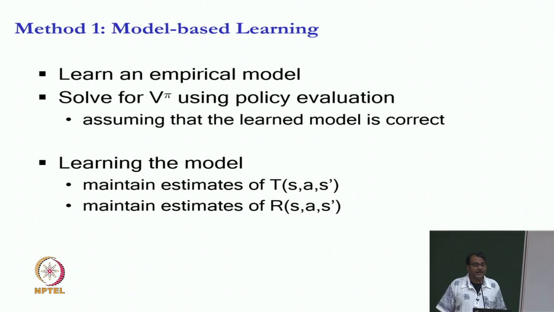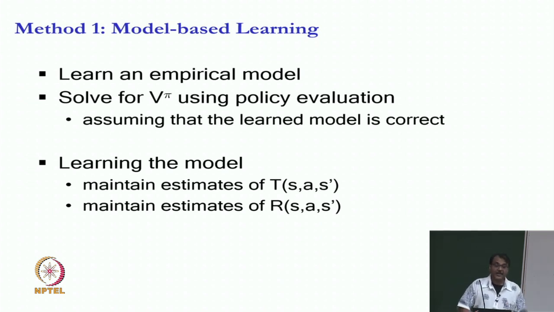Okay. So, this is our goal and this is what we are going to do. We will first talk about model based learning. Model based learning is going to be simple, then we will talk about 2 methods for model free learning. We will see how far we can go today. So, our first goal is, given a policy pi, to estimate V pi using model based learning, right. Model based learning means learn a model empirically. What does that mean?